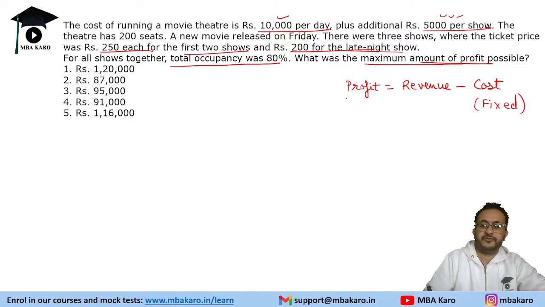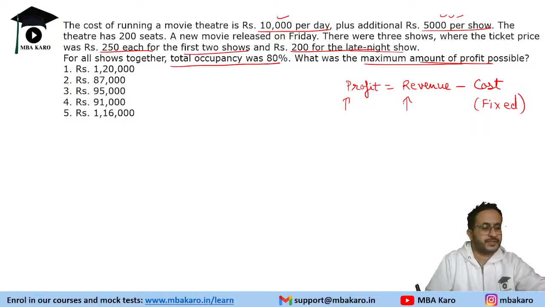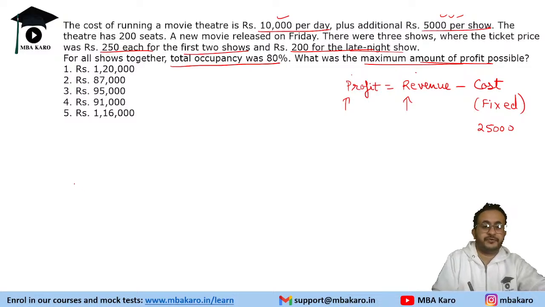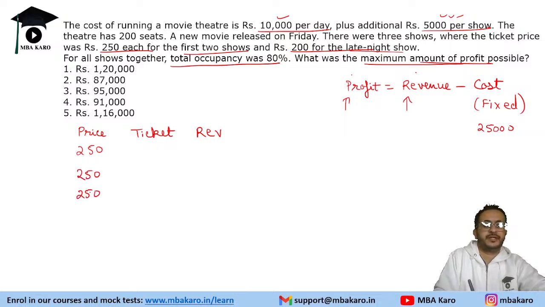So that means if you have to maximize the profit, you need to maximize the revenue also, isn't it? So cost is fixed, which is 25,000. We will find the maximum profit by maximizing the revenue. Now how will revenue be maximized? In the first show, we have 250 as the ticket price. So this is show 1, show 2 and show 3.